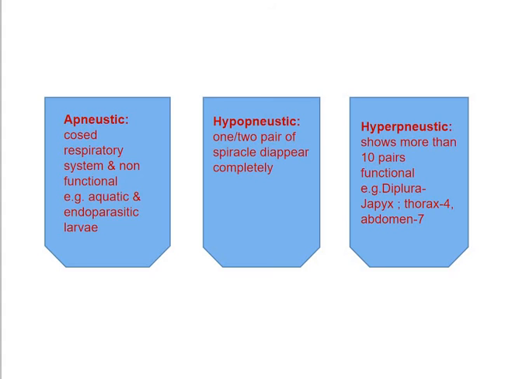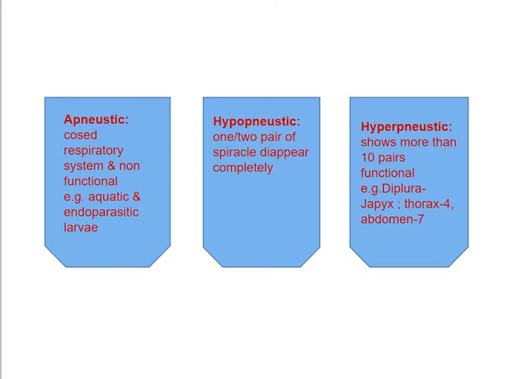Now, the next type is the hyponucleic tracheal system, which represents a partially degenerated or atypical tracheal system, in which 1 or 2 pairs of spiracles disappear completely, and the insect therefore often bears less than 10 pairs of spiracles.